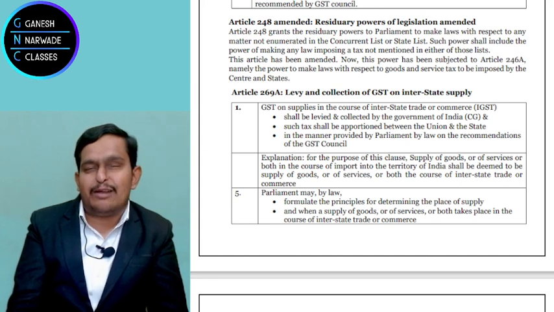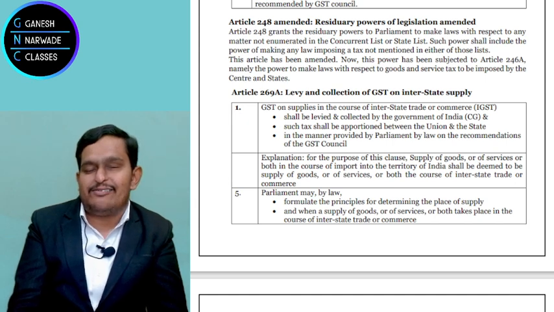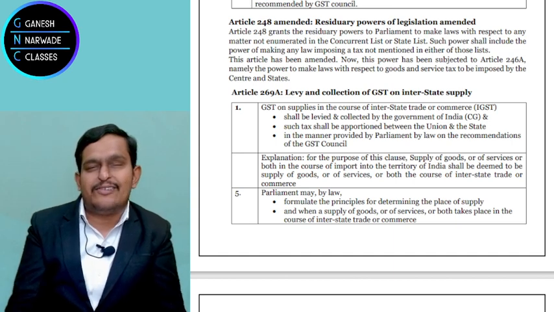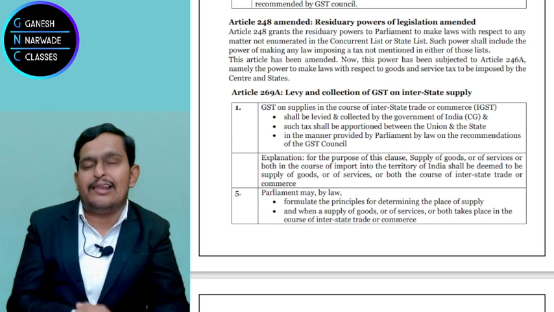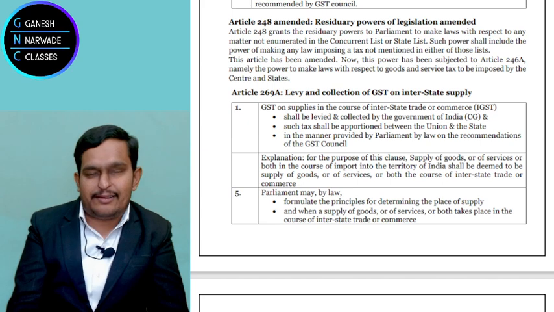But after bringing GST, they added something to this Article 248. They said subject to goods and services tax. That means GST is one exception. Relating to goods and services, only the GST Council will recommend and state and center together will make the law. Center will not have upper hand in relation to GST. That's what Article 248 said.